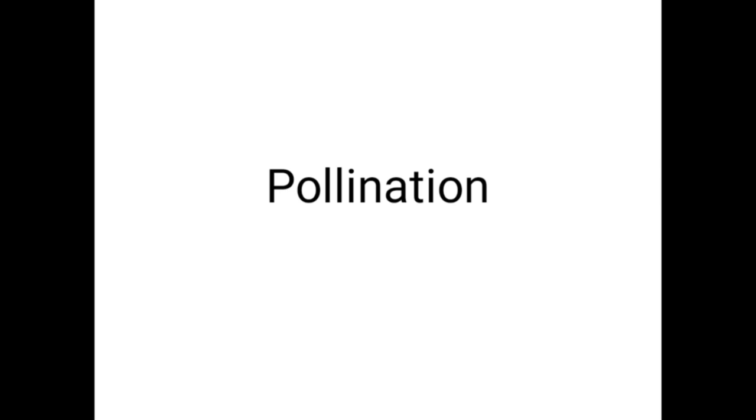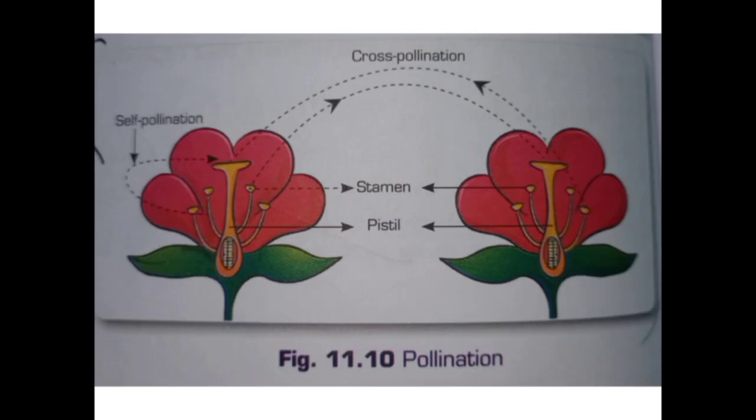Pollination. The transfer of pollen grains from the anther to the stigma of the flower is called pollination. The pollen grains can reach the stigma of the same flower or to that of another flower of the same kind. On this basis, pollination can be of two types: self-pollination and cross-pollination.